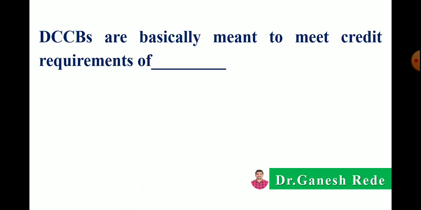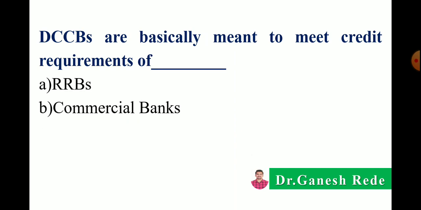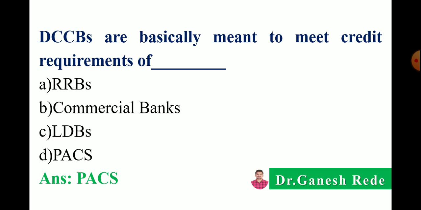Then next, DCCBs are basically meant to meet credit requirements of option A, credit requirements of RRBs, that is regional rural banks, then credit requirement of commercial banks, credit requirement of LDBs, that is land development banks, and D, credit requirement of primary agriculture cooperative societies, that is PACs. So DCCBs are basically meant to meet the credit requirement of PACs, means primary agriculture cooperative societies.